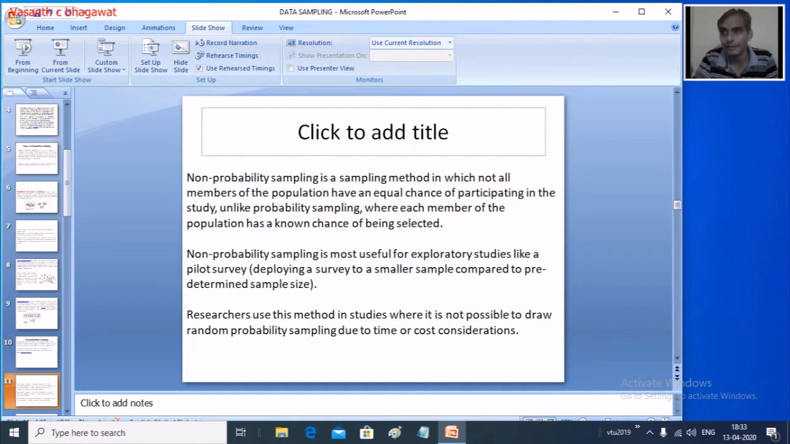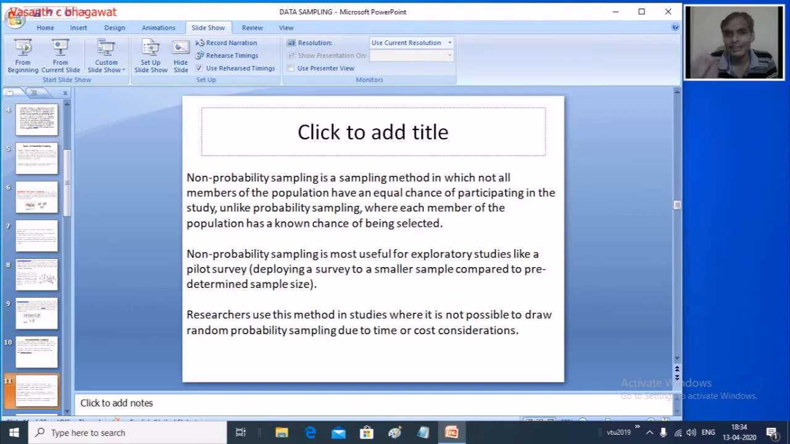Now if I want, I can select that particular sample, so we can't say that. So there is an equal chance of selection. Now generally the non-probabilistic sampling helps in exploratory studies like pilot projects or the pilot survey, which is developing a survey on a smaller sample compared to the predefined sample size.